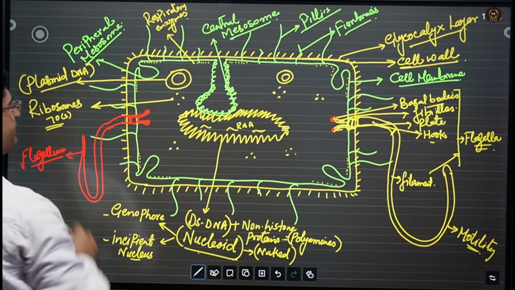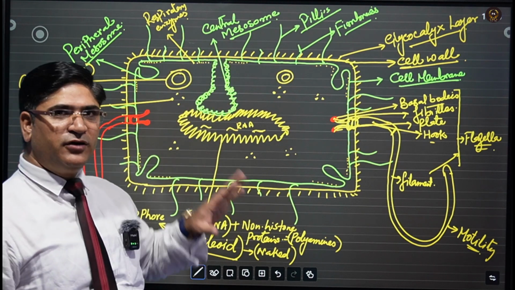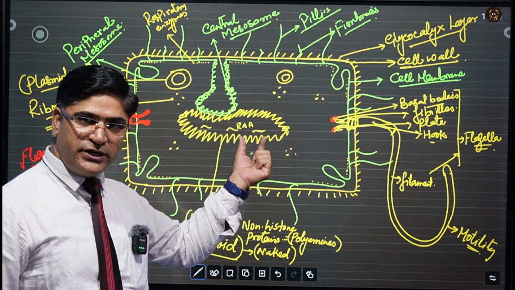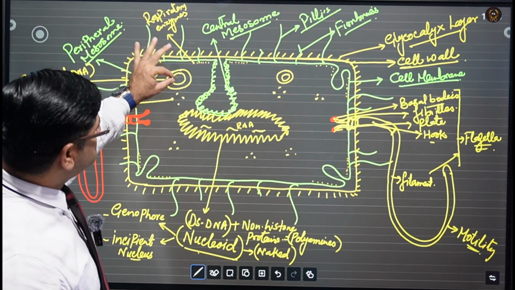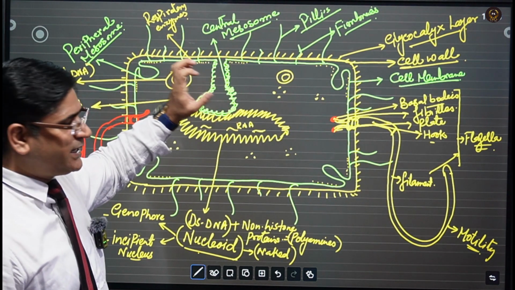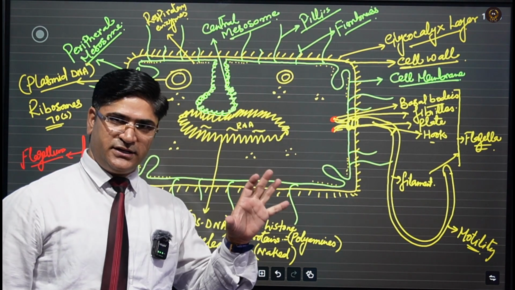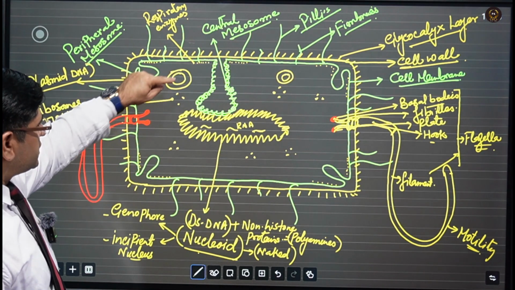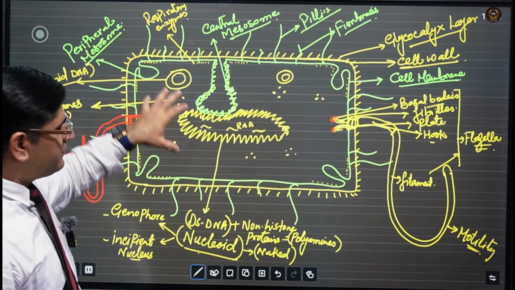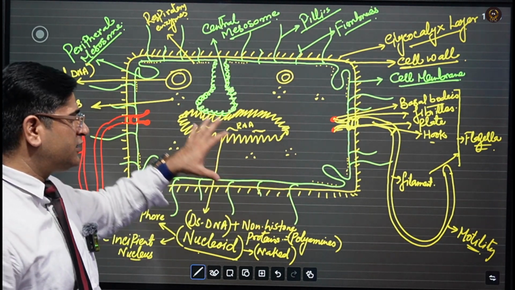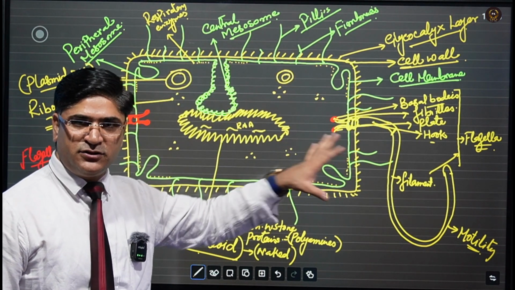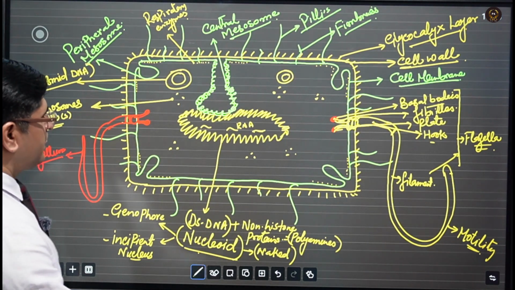This DNA is different from this genomic DNA. Okay, remember this. So it is not present in all the bacteria. It can be seen only in certain bacteria. And those bacteria which contain the plasmid DNA become a special type of bacteria rather than this typical bacteria. Okay, that we'll discuss later.